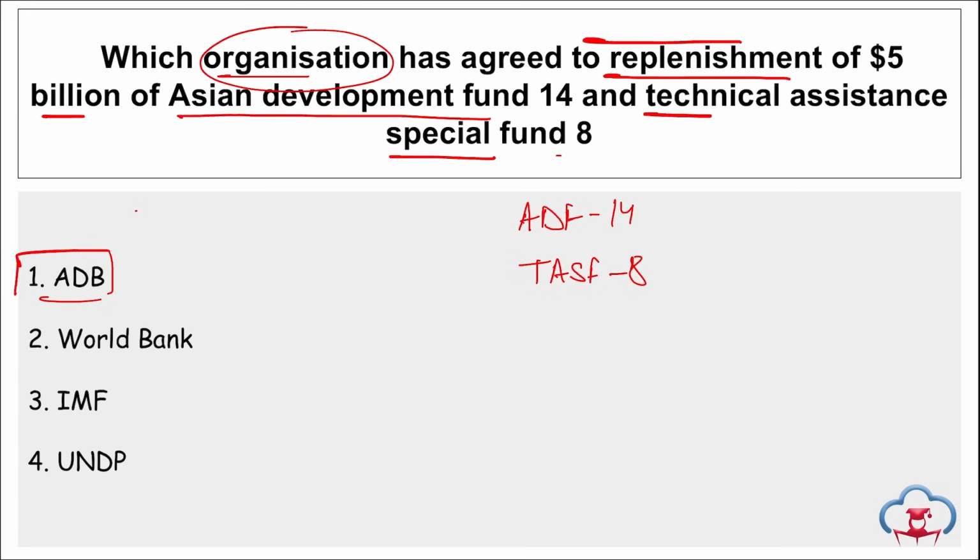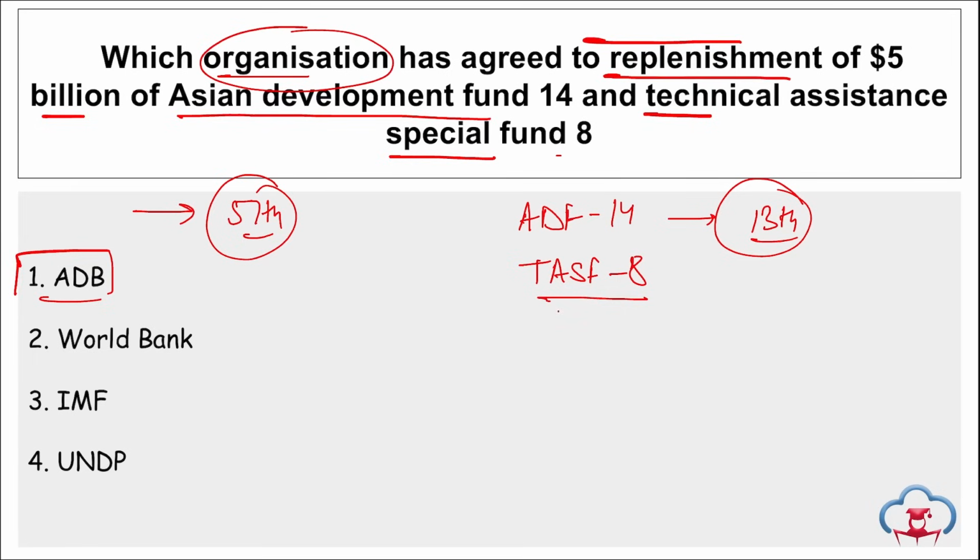This decision for the replenishment of this $5 billion was made during the 57th annual meeting that was held in Georgia, USA. Remember, for this ADF 14, this will be the 13th replenishment of this ADF fund, and it will support the grant operations during 2025 to 2028. And this TASF, that is Technical Assistance Special Fund 8, basically provides grants that help in preparing projects, building capacities and providing technical or policy advice.